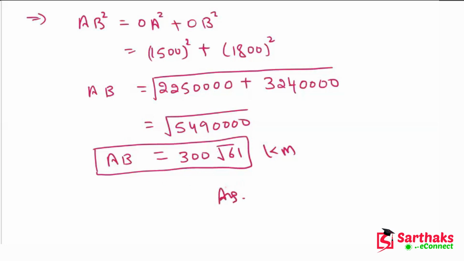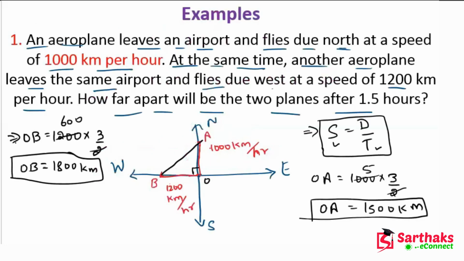I hope you understand this concept. The main concept is that if we know the formula for speed, distance and time, we can easily find the values of OA and OB. We have time and speed, so from this we can easily find the distance.